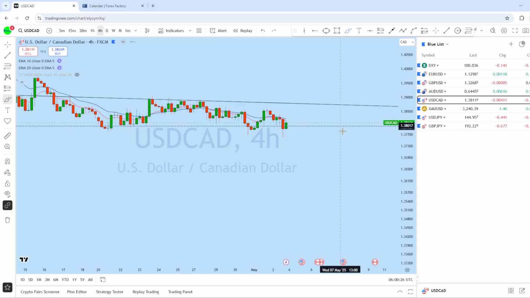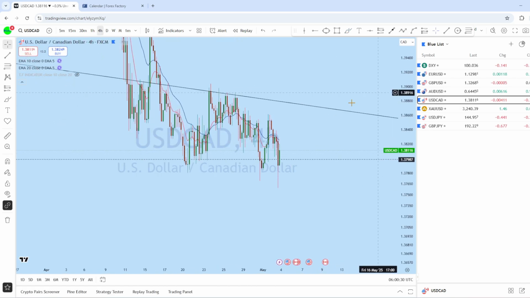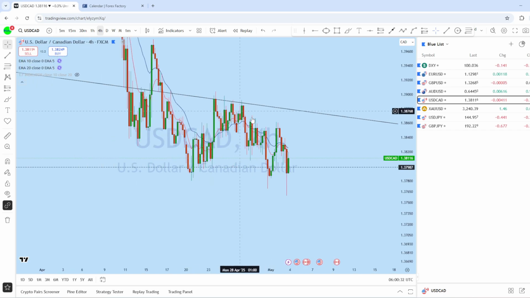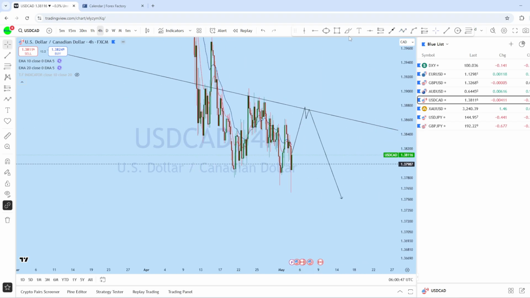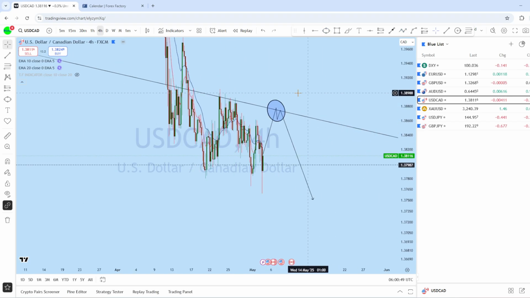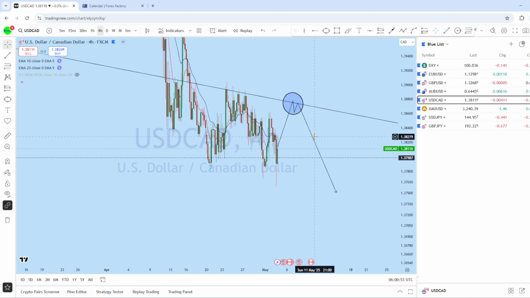So looking at the 4-hour chart on dollar CAD, we can see that in this lower time frame the market was consolidating with a series of lower high formation, and what we can expect this week is for the price to potentially move back up again with the strengthening of DXY, and potentially continue to the major direction of the trend, as this is an important previous resistance. This could be the wave for this upcoming week on dollar CAD.